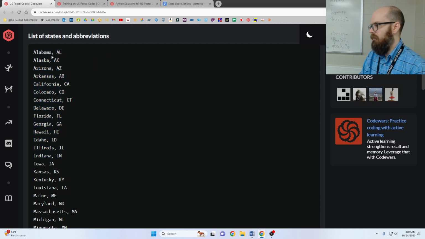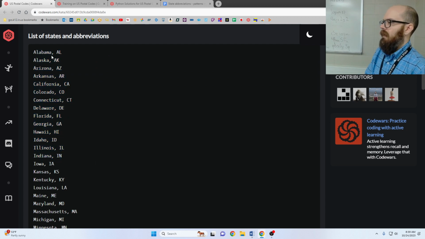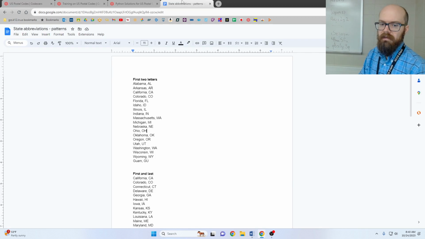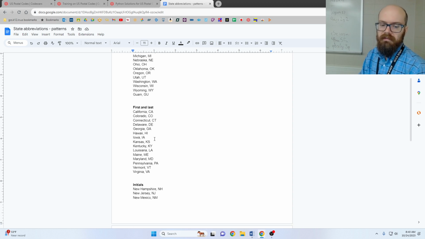Like Alabama's not QF and Alaska's not HO. They're definitely related to the letters somehow. So I took a minute earlier and put these into 4 categories. We've got some that are the first 2 letters. That's slightly bigger than the other categories, but they're all about the same. And we got some that are the first and last. And you can see why they did this. Like with Kentucky, KY is a lot more recognizable than if I saw KE. I wouldn't quite get it at first which state it was.